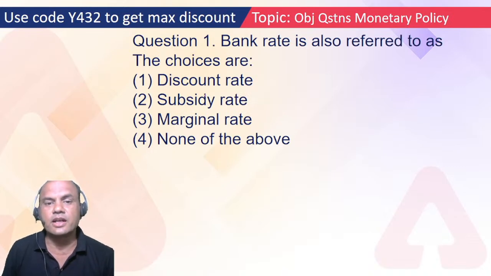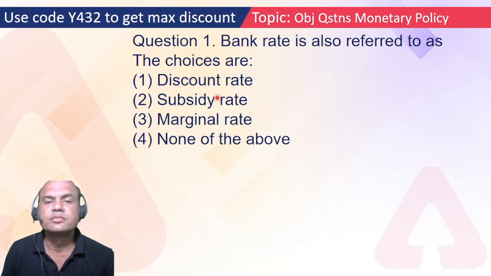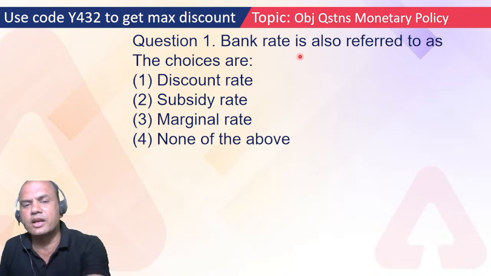So what is the answer? Type fast. Subsidy, marginal, discount. Which one? Yes, discount, subsidy or marginal or none of the above. You can type fourth also. So correct. Many of you have typed third, marginal. Some of you have typed this, and many of you have typed discount rate. So the correct answer is discount rate.